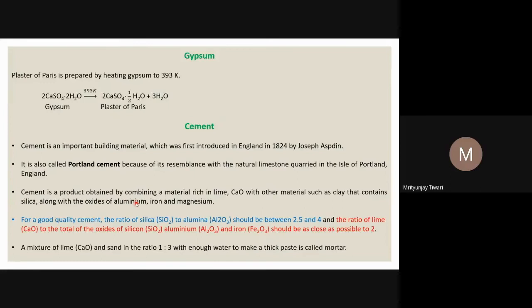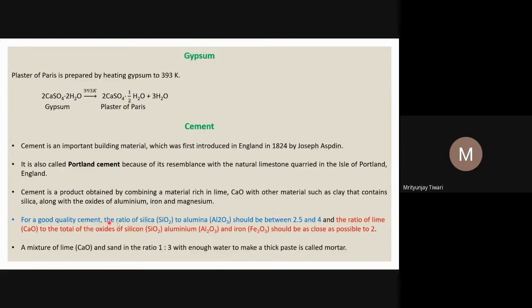Cement is a product obtained by combining a material rich in lime. Lime, that is CaO. Rich in lime means 50% of the cement contains lime, CaO, the quick lime, with other materials such as clay. This clay contains silica, SiO2, also the oxides of aluminum, which is alumina, and iron and magnesium. These are light metals, and they are mixed with the clay. So when the clay is mixed with the CaO, it forms cement mostly.